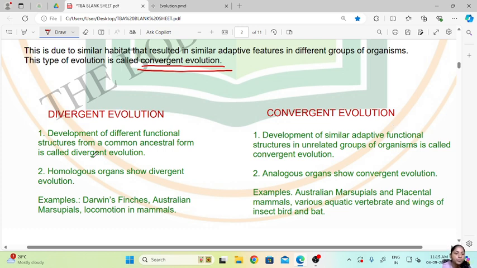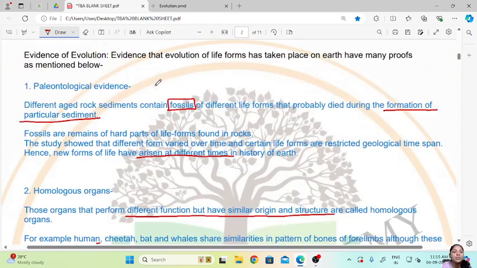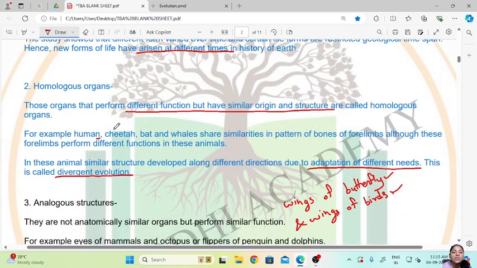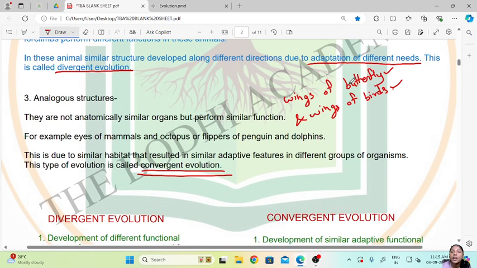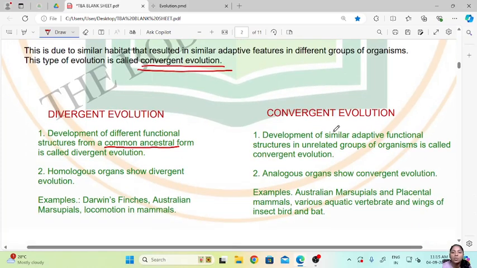So here the different functional structures are formed from the common ancestral form, meaning over here human, cheetah, bats, whales, all these are mammals. So they have a common ancestor, whereas over here the birds and the butterflies, they are not related. Okay, so they are unrelated groups which have similar adaptive functional structures.